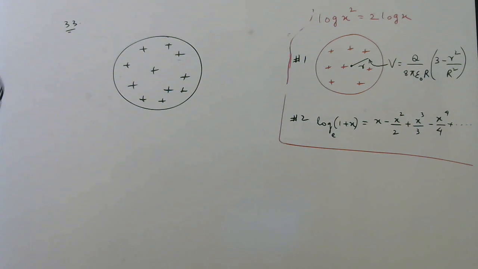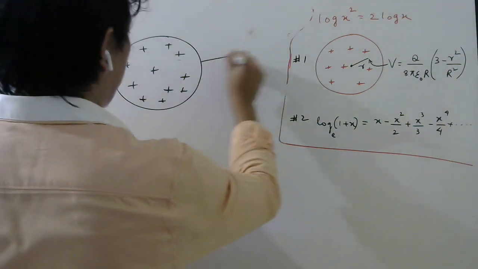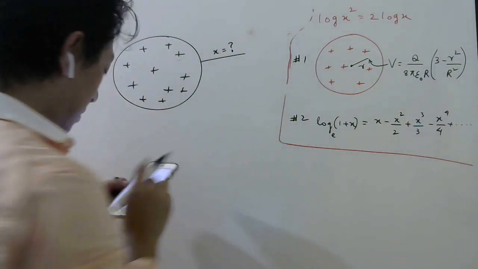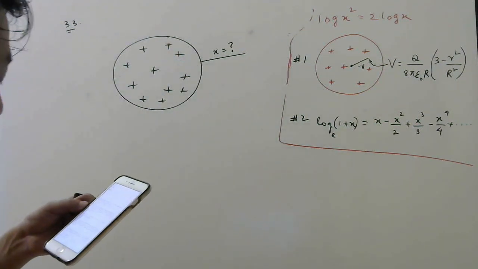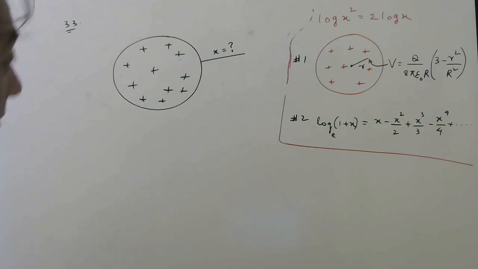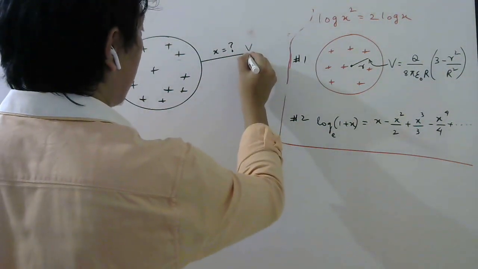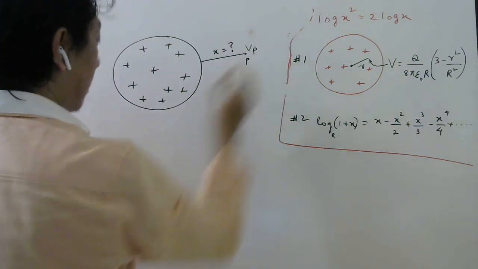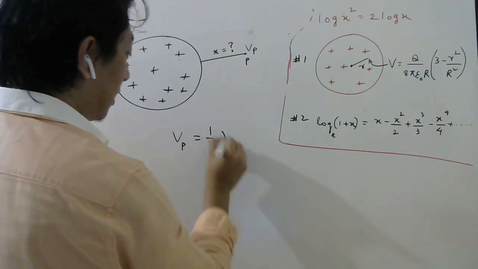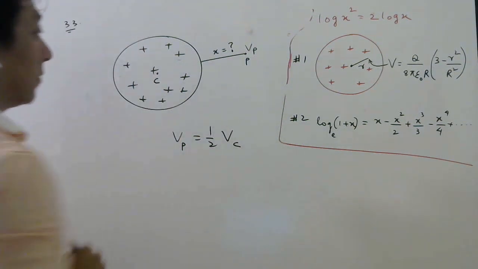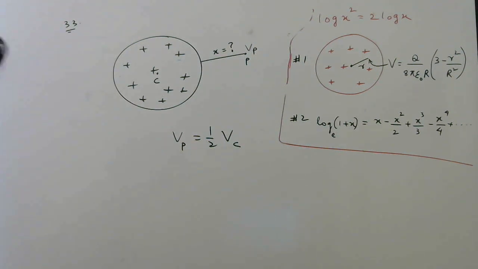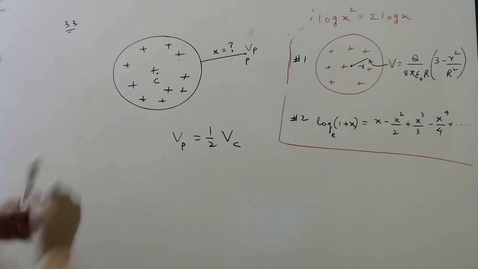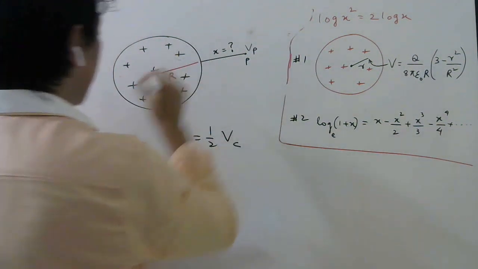They are saying at what distance from its surface, X let us say, at what distance from its surface the potential will be half of the potential at the center. So potential here, let us say this point is P. So potential here should be half of potential at center. This is the center C. Okay, and in terms of what is the option? In terms of radius, capital R. What is capital R? Radius of the sphere.